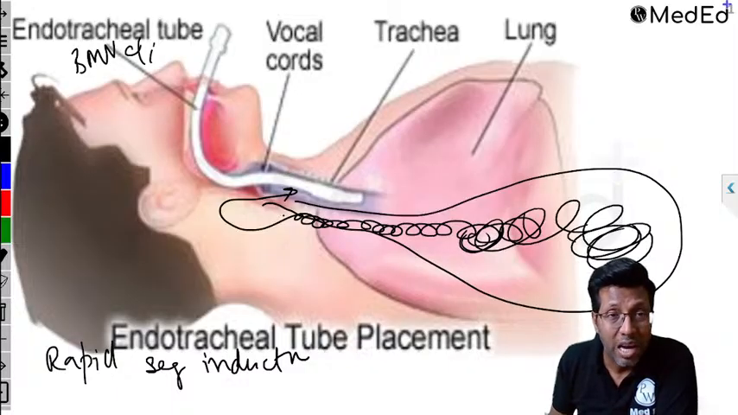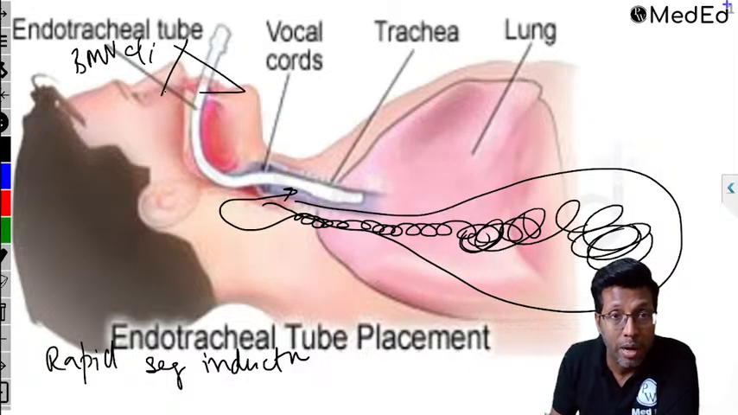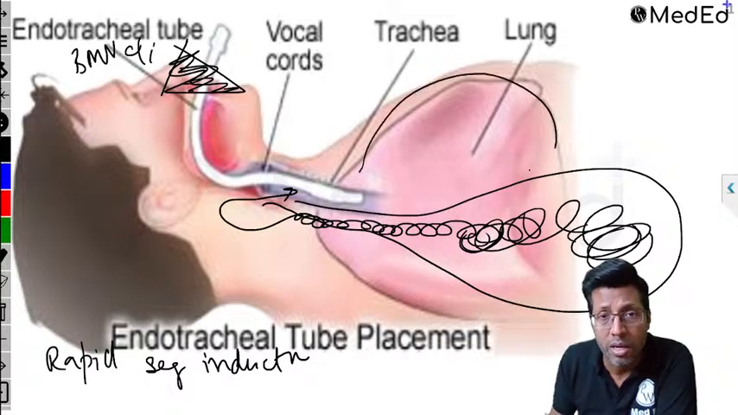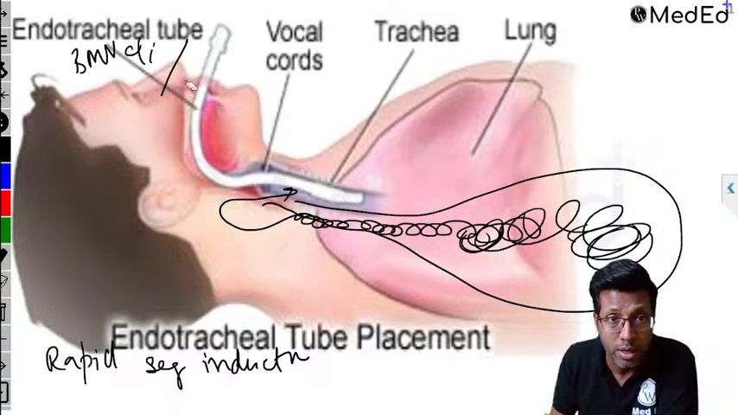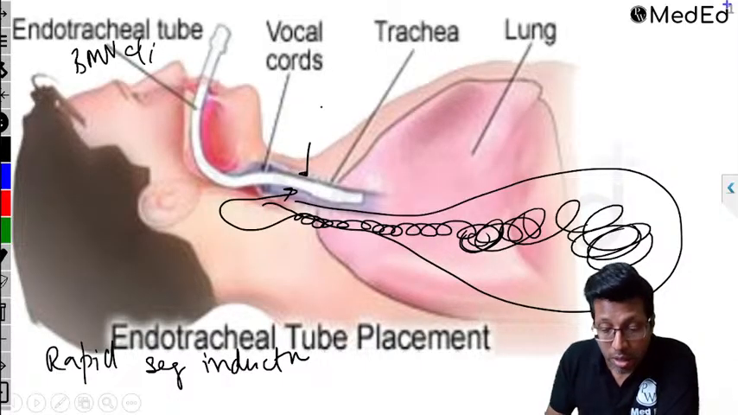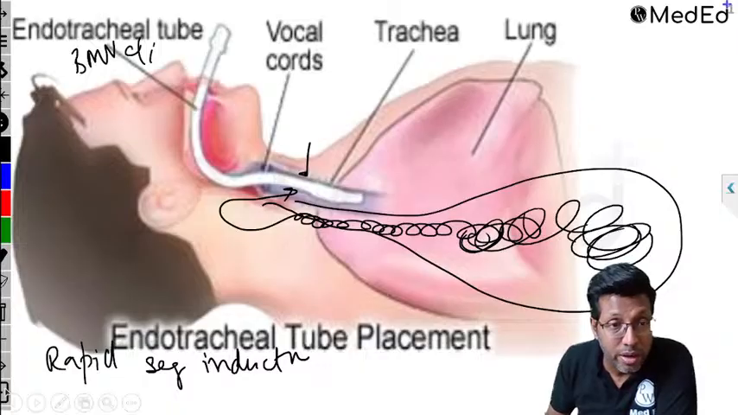So what I will do is pre-oxygenate the patient. I will just hold a mask on the patient's face for about 3 to 5 minutes. It fills up the lungs with oxygen, so the patient will not desaturate. After that, immediately I tell one of the assistants to give a pressure on the cricoid, right? Cricoid, guys, is the complete ring in the trachea.